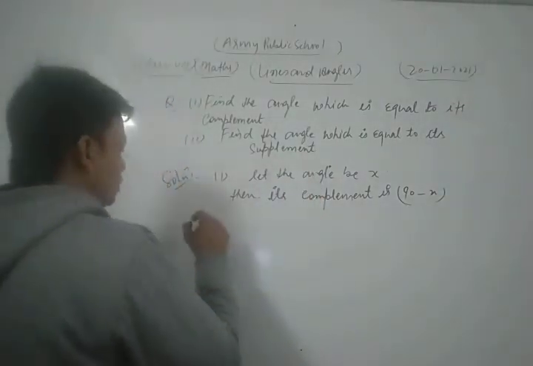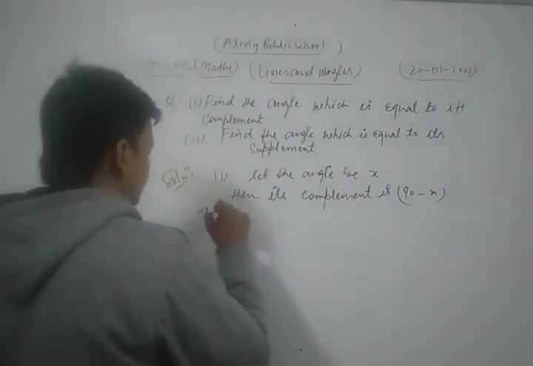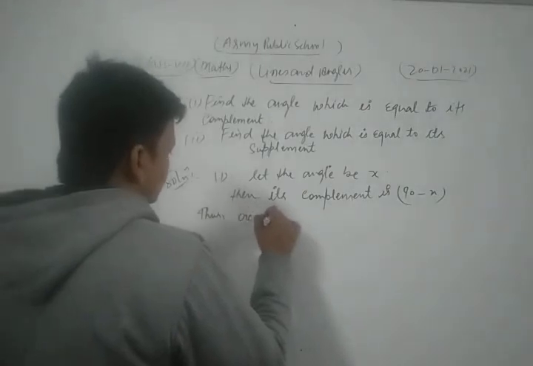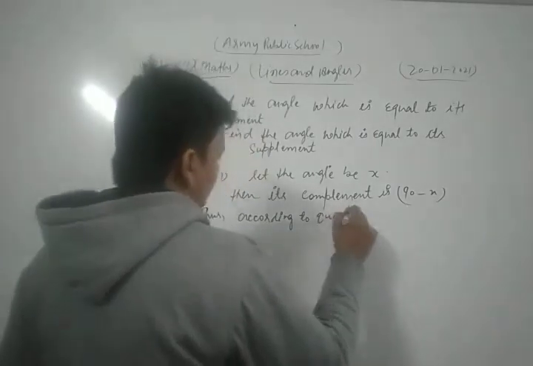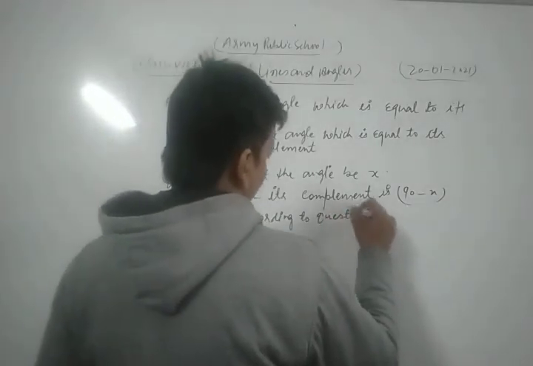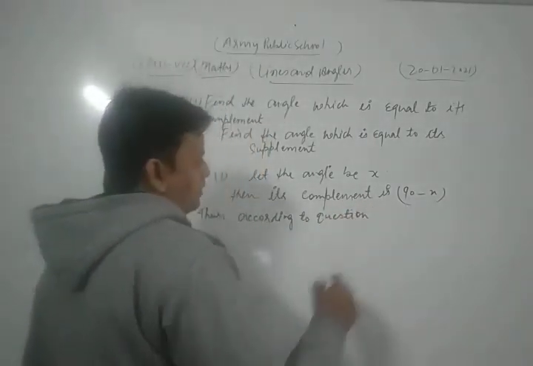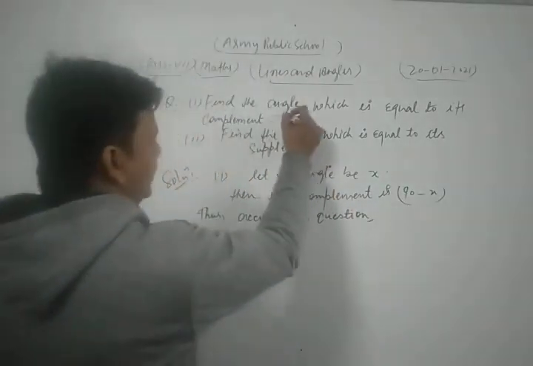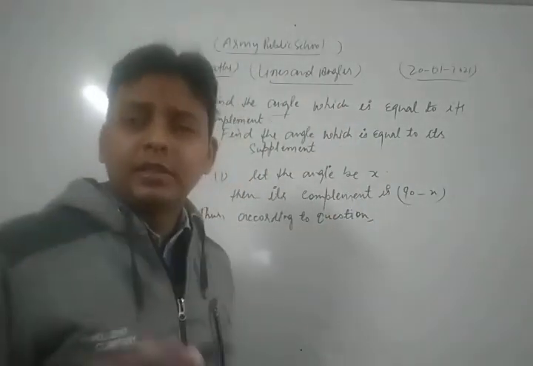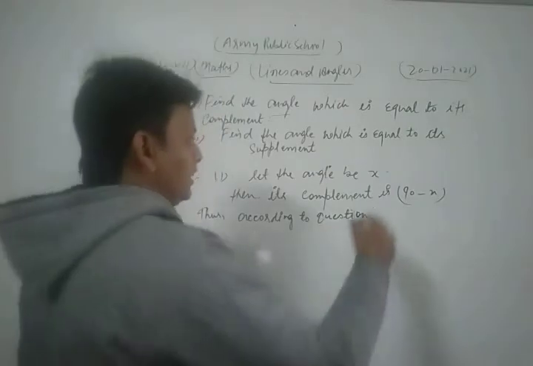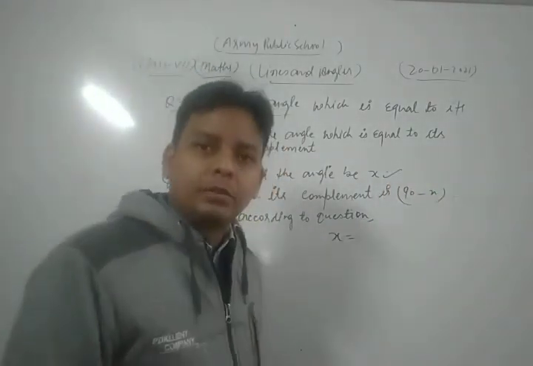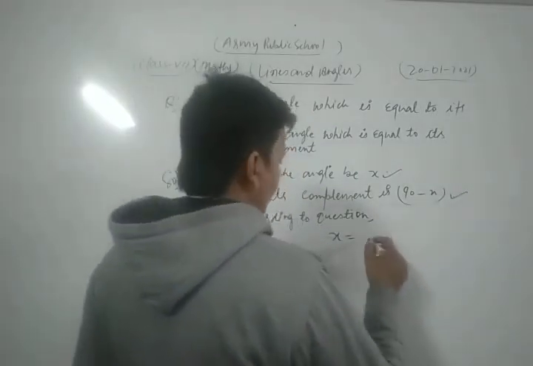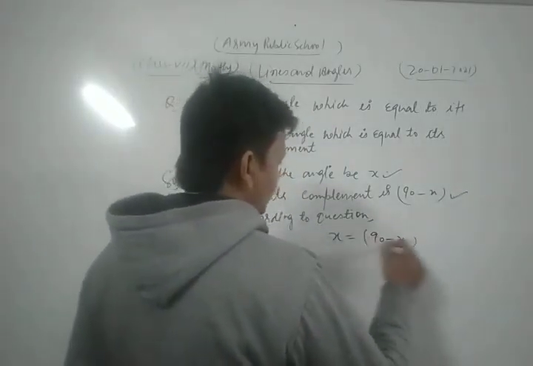Now according to the question, find the angle which is equal to its complement. Means angle x is equal to its complement, and its complement is 90 minus x. So we write x equals 90 minus x.